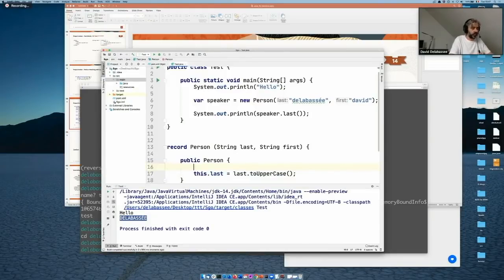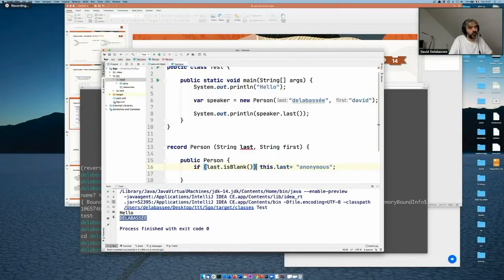But now if I'm doing something like this, for example, if last is blank, then this last equals no name. Here the compiler will complain because last might not have been initialized.